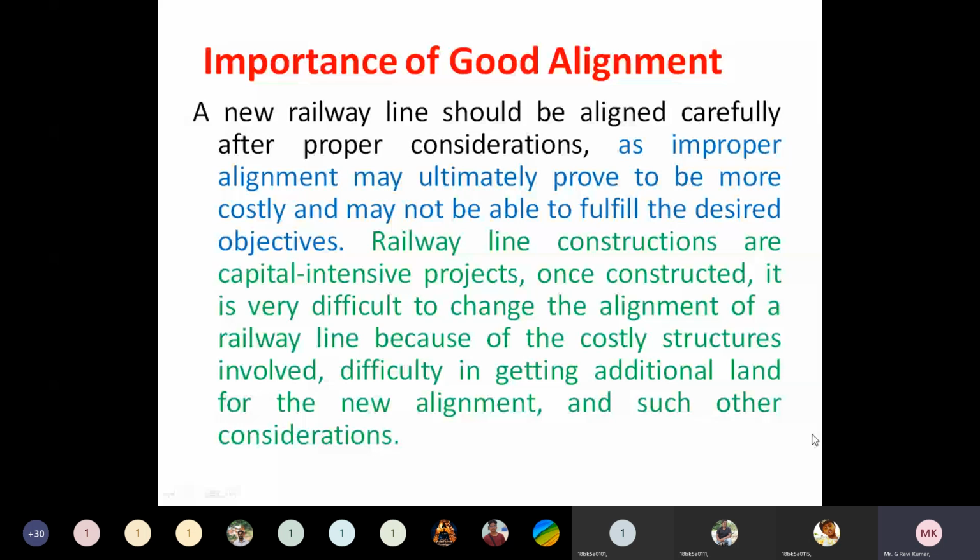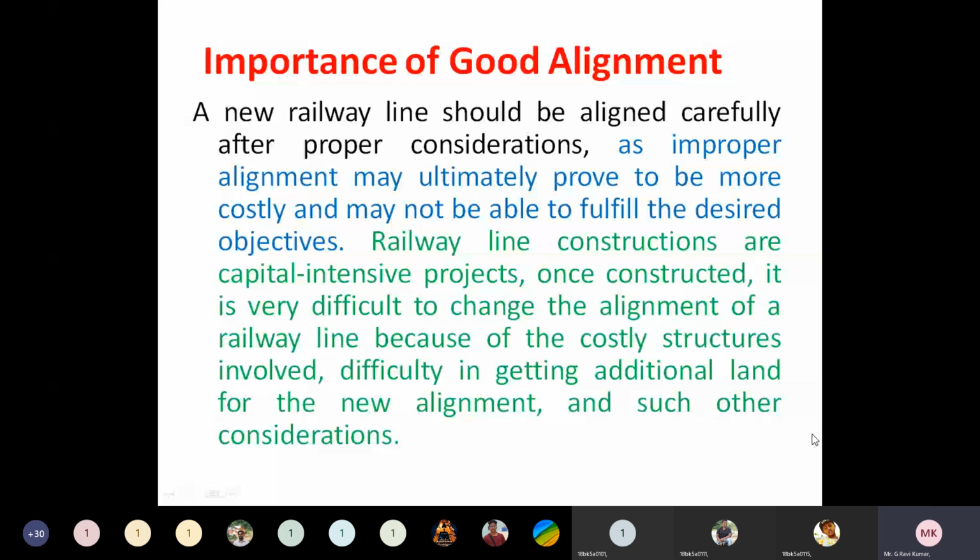Understand, no? If we construct the railway track with improper or wrong alignment, what will happen? The construction may take a long time, the construction cost may be huge, and the distance and the time of the journey will also be huge.